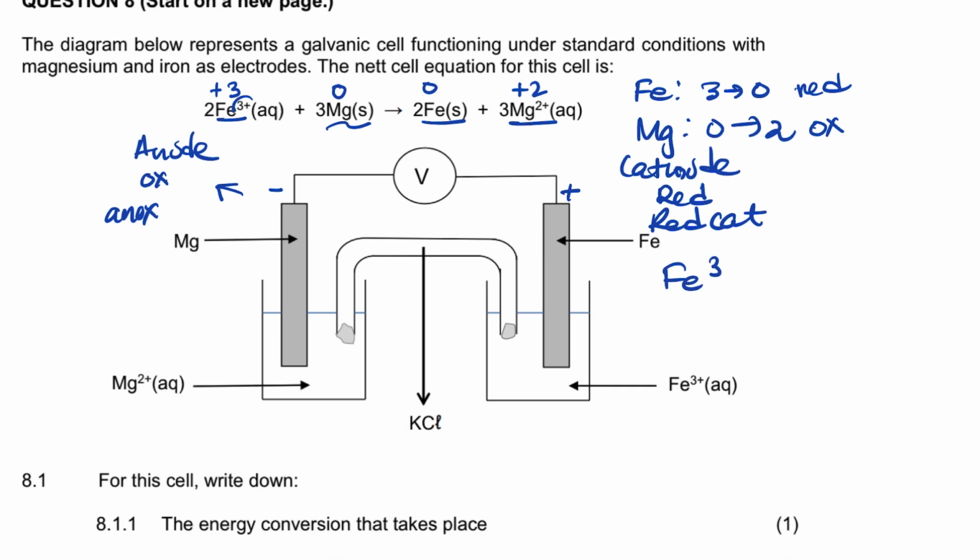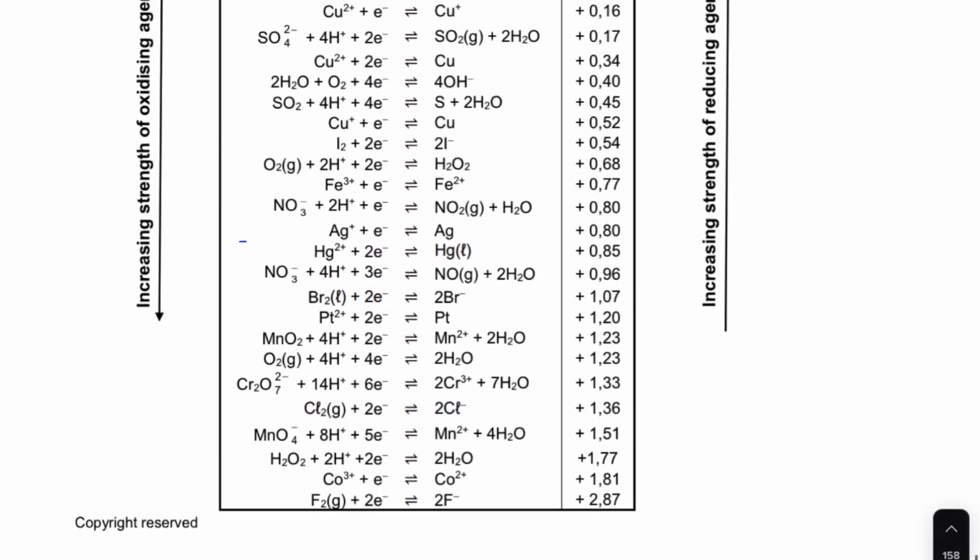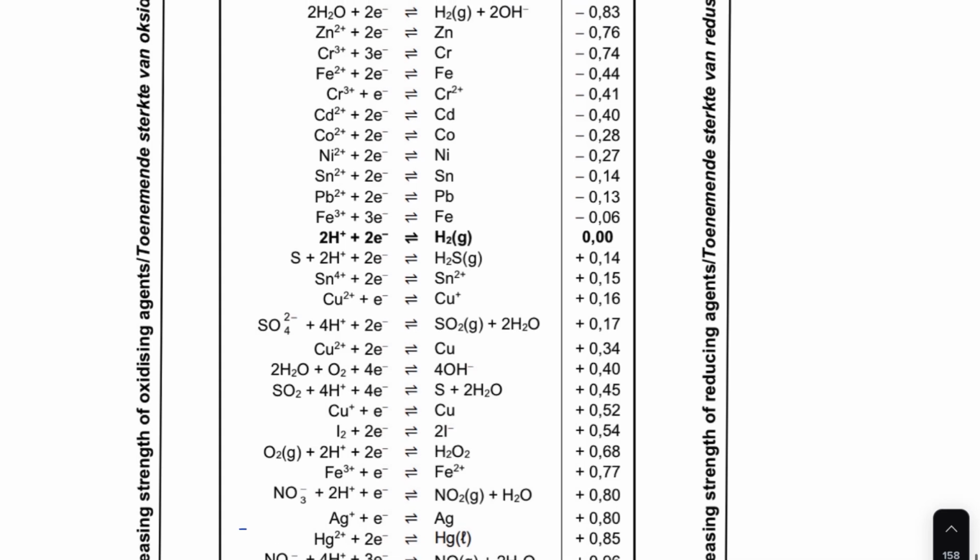The half reaction of this side is Fe3+. You can see from there, Fe3+ is getting 3 electrons, and it ends with Fe. We can even confirm that from the periodic table. Here's the iron.